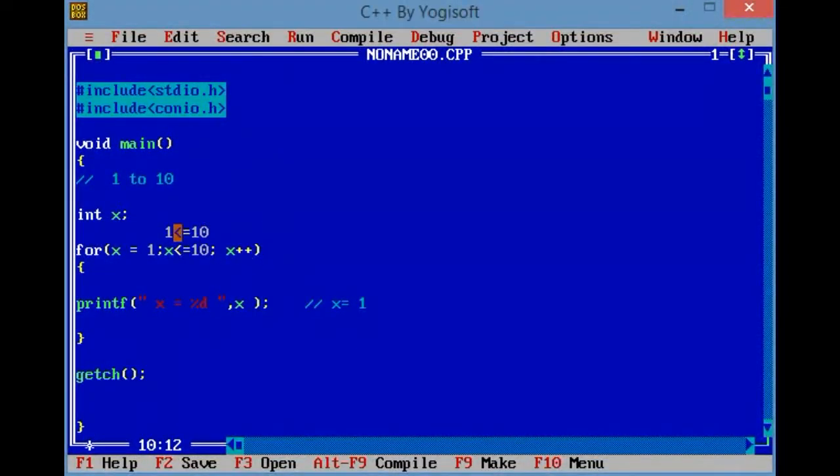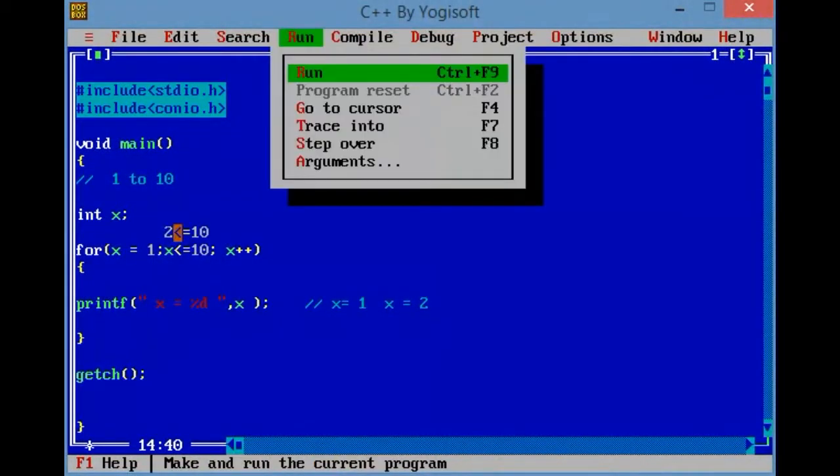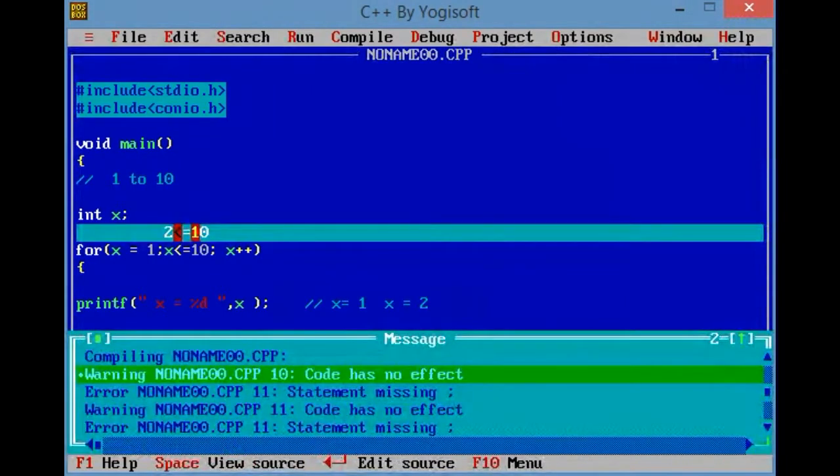Now the value of x becomes 2. Now we check the condition with value 2. 2 is less than or equal to 10, so the next time it will print x equals 2. So now I am executing this code.